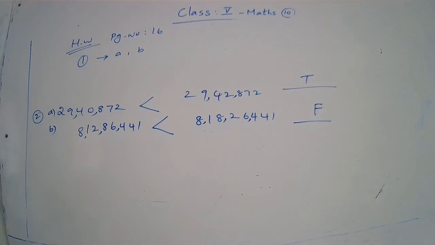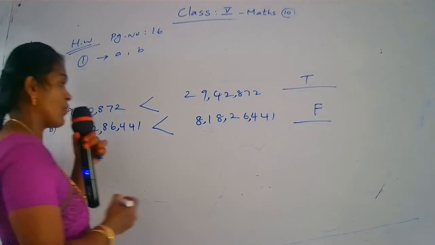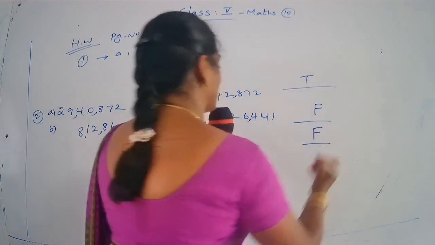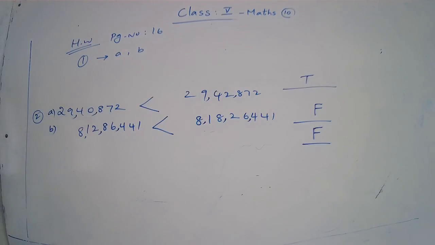The number 1 less than the given number is called the predecessor. So only if we subtract 1 from the given number do we get the predecessor. But here they have added 1. So is it true or false? False. The predecessor of 25 million is 25 million 1 is false. Okay, children, so you write the answer false.